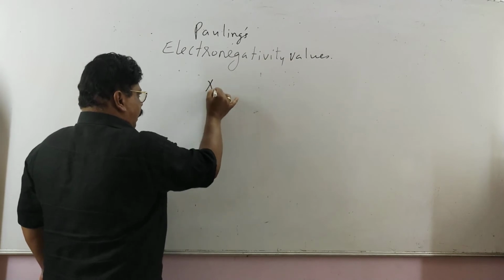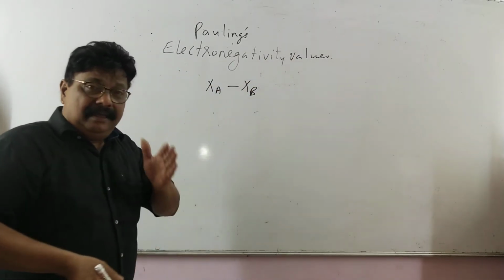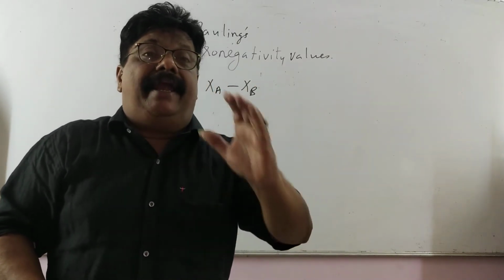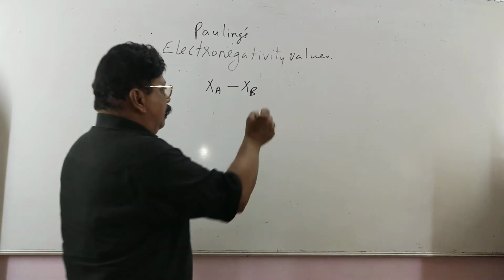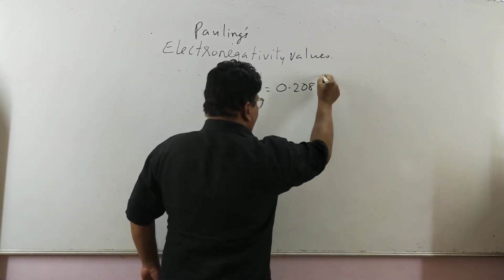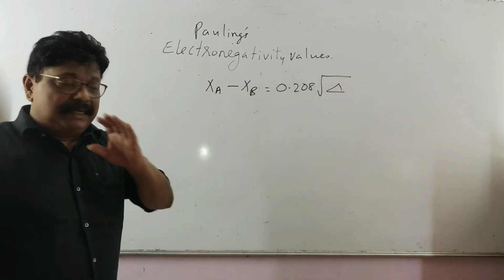Say XA minus XB. This is the electronegativity difference between A and B. That is equal to 0.208 into under root delta. Now what is delta?